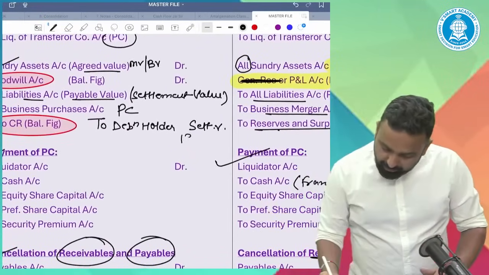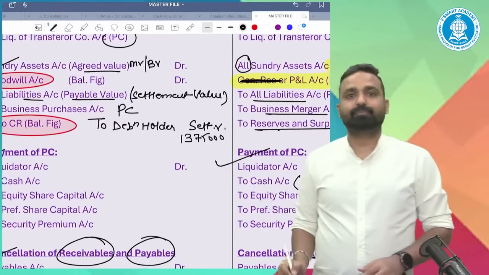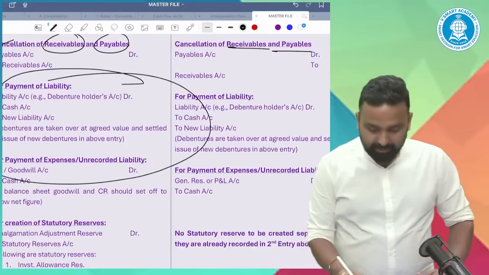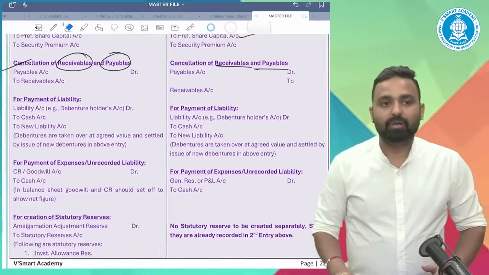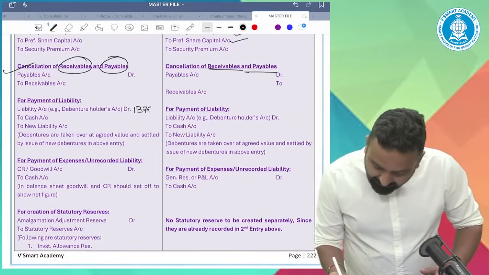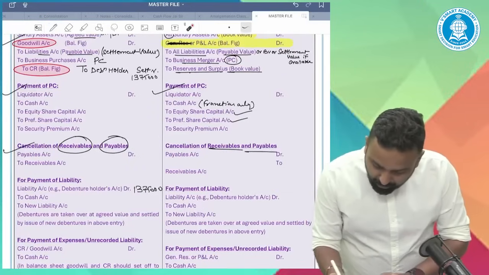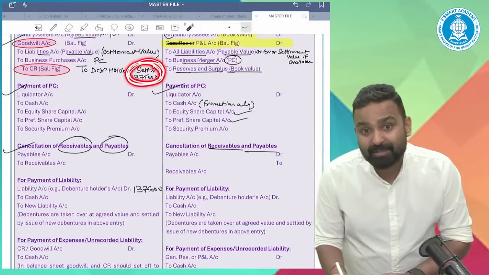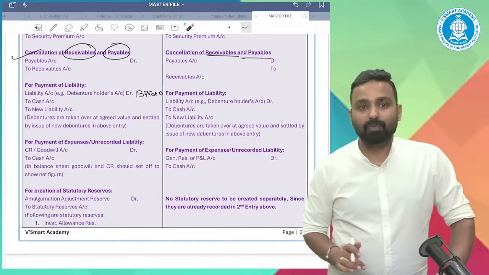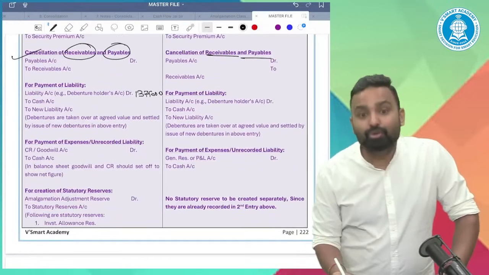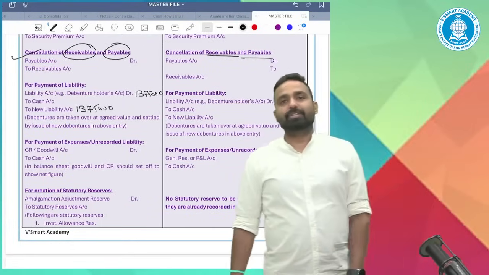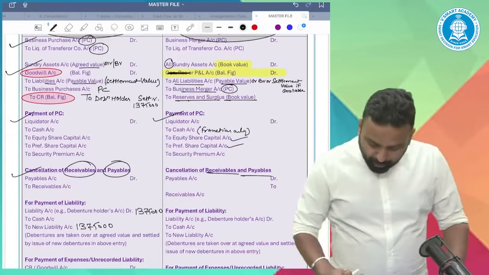Suppose you did 13,75. Now see the fourth entry. In the fourth entry, liability account debit 13,75, because earlier you credited the debenture holder at 13,75. Now liability account debit 13,75, and you are giving them new debentures of 13,75.